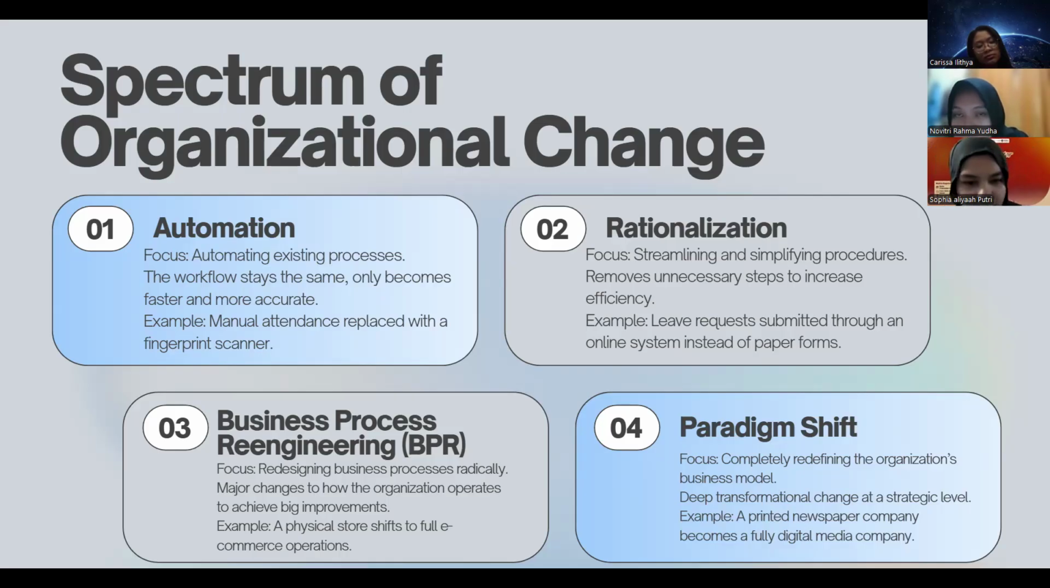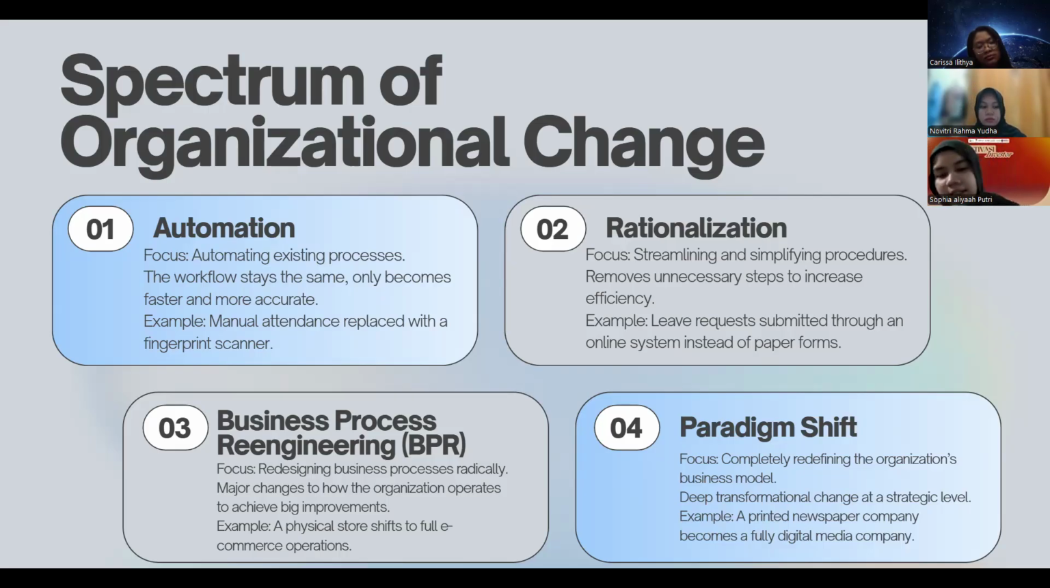And the next one is business process re-engineering, or BPR. This is focused on redesigning business processes radically, and it means a change to how the organization operates to achieve big improvements. An example is a physical store shifting to full e-commerce operation.